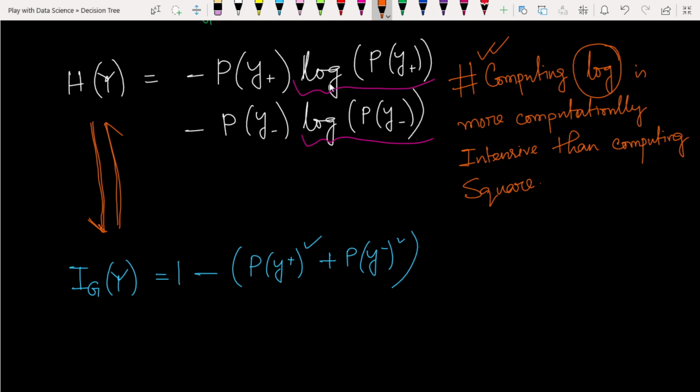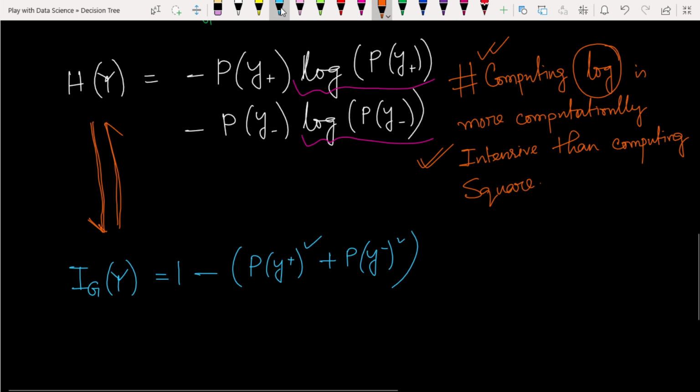We have to use more computational power to calculate a log instead of calculating the square. Because of only this reason we neglect calculating the entropy and use the concept of Gini impurity. This is the main advantage of the Gini impurity.